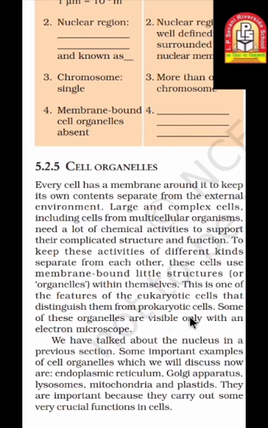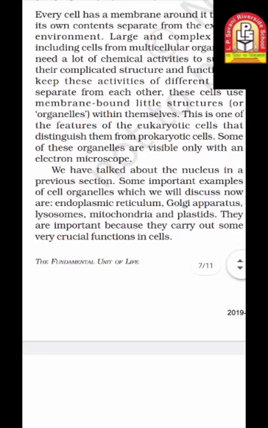Some of these organelles are visible only with an electron microscope, that small they are in size. We have talked about the nucleus in the previous section. Some important examples which we will discuss now are the endoplasmic reticulum, Golgi apparatus, lysosomes, mitochondria and plastids. These are the names of the different kinds of cell organelles, and how each looks and what its function is we are going to see in detail.